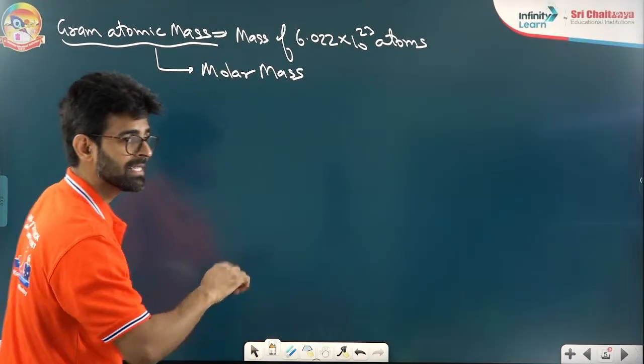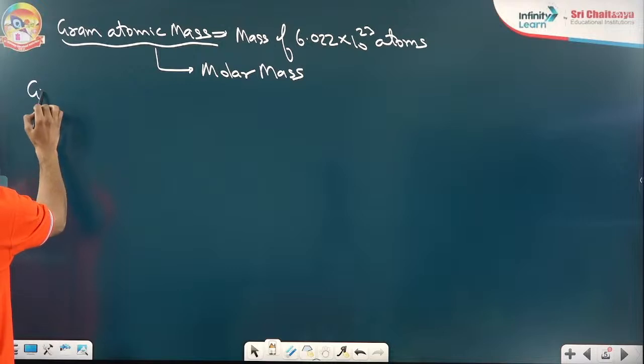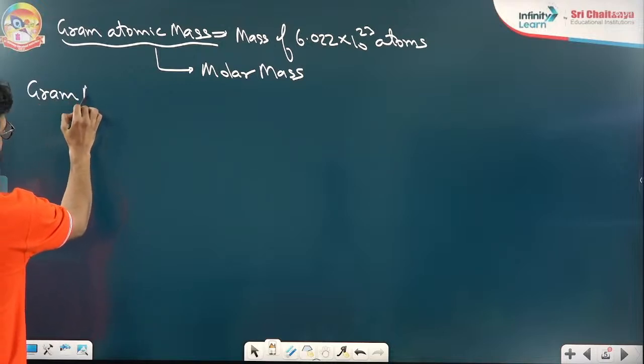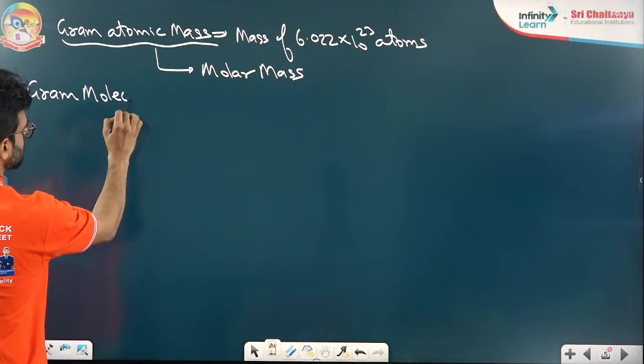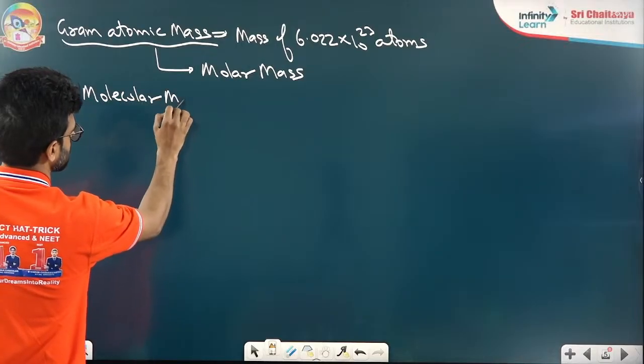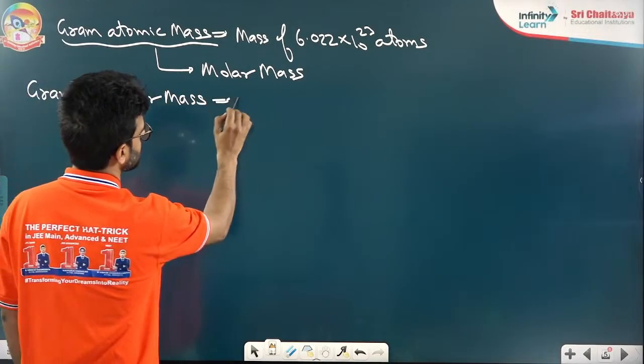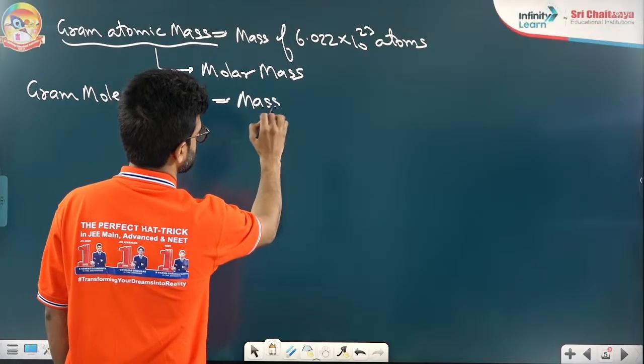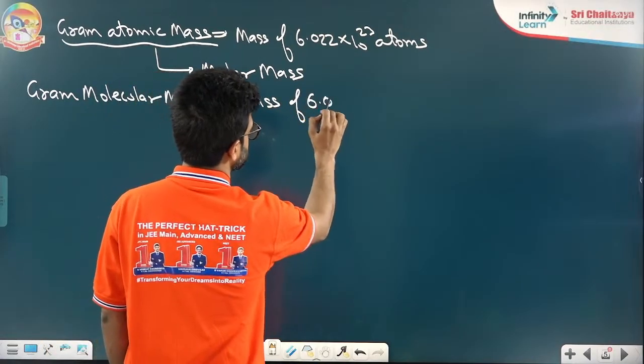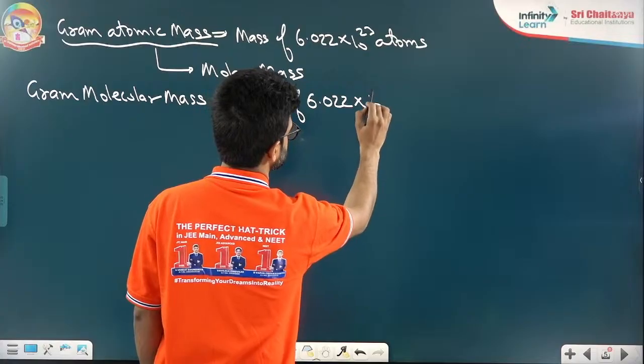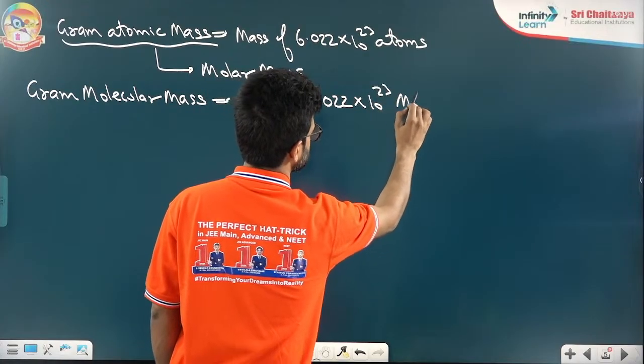The next thing is, when I'm talking about gram molecular mass, it is the mass of Avogadro number of molecules.